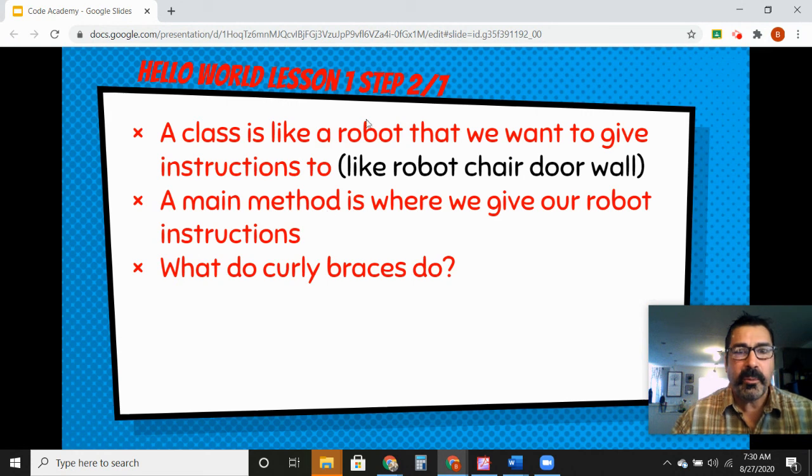Okay, we're now doing step 2 of 7. A class is like a robot that we want to give instructions to, like the robot in Robot Chair Door Wall. That's a statement, so please write that down in your notes. By the way, speaking of notes, whenever you see anything in red, take notes. We want to keep these notes very organized, so always write 2-7. When I look at your notes, I know you're on the second thing. Write this statement down: a main method is where we give our robot instructions. And then what do curly braces do? You're going to have to find that in the text.